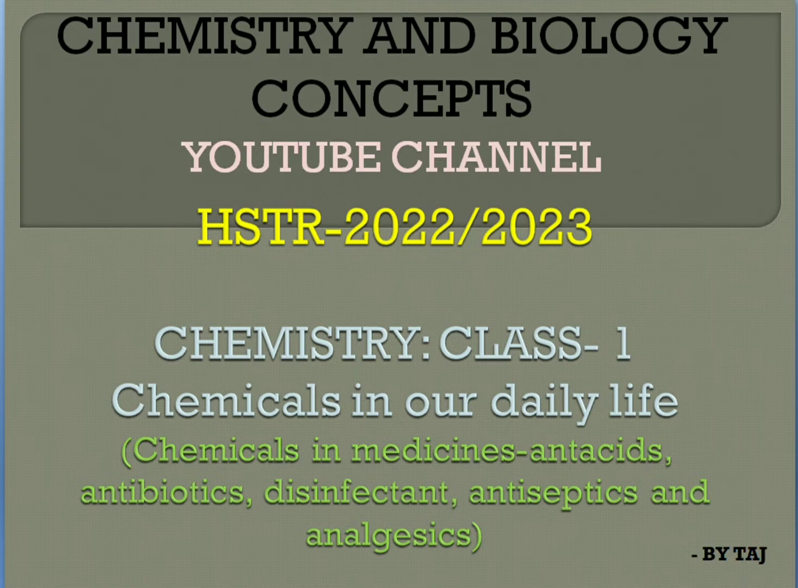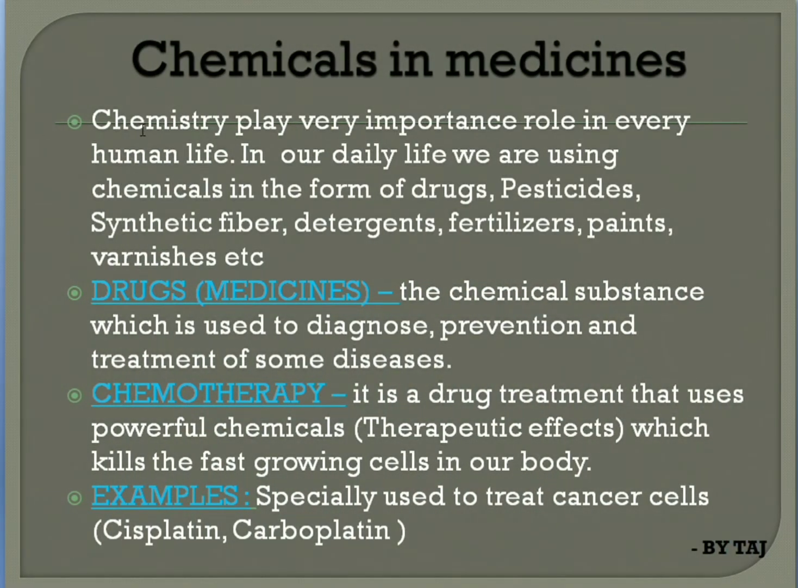2022-2023 Chemistry class, first about the chapter Chemicals in our daily life. In that, chemicals in medicines, antacids, antibiotics, disinfectants, antiseptics and analgesics. In detailed study, we will discuss the chemicals that are used in medicines. Chemistry plays a very important role in every human life. In our daily life, we are using chemicals in the form of drugs, pesticides, synthetic fibers, detergents, fertilizers, paints and